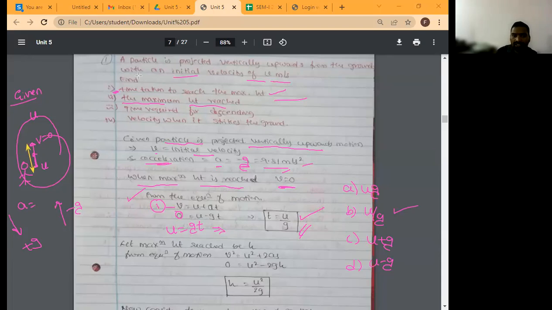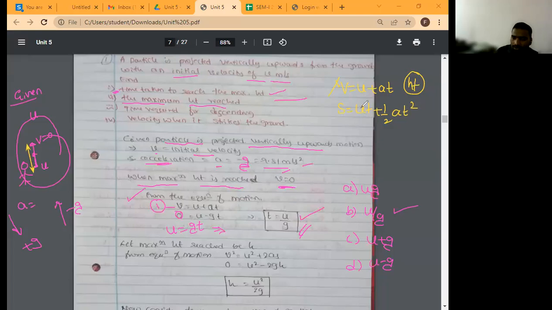Correct? So h is equal to... how many equations do you have? Yes, you have only 3 equations. v is equal to u plus at. If you apply this equation, will you get h, the displacement, the height? No, sir. No, you will not get. Then the second equation comes as s is equal to ut plus half at square.